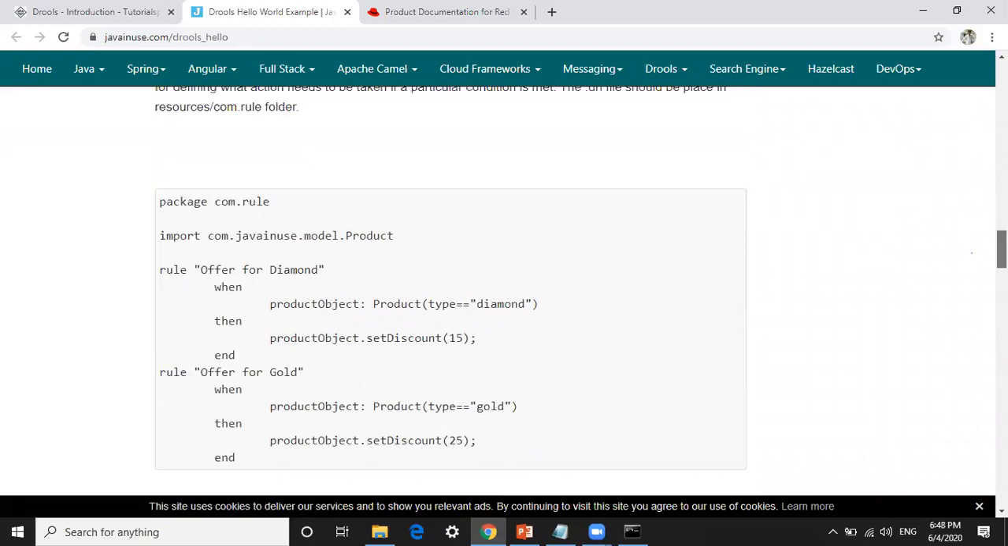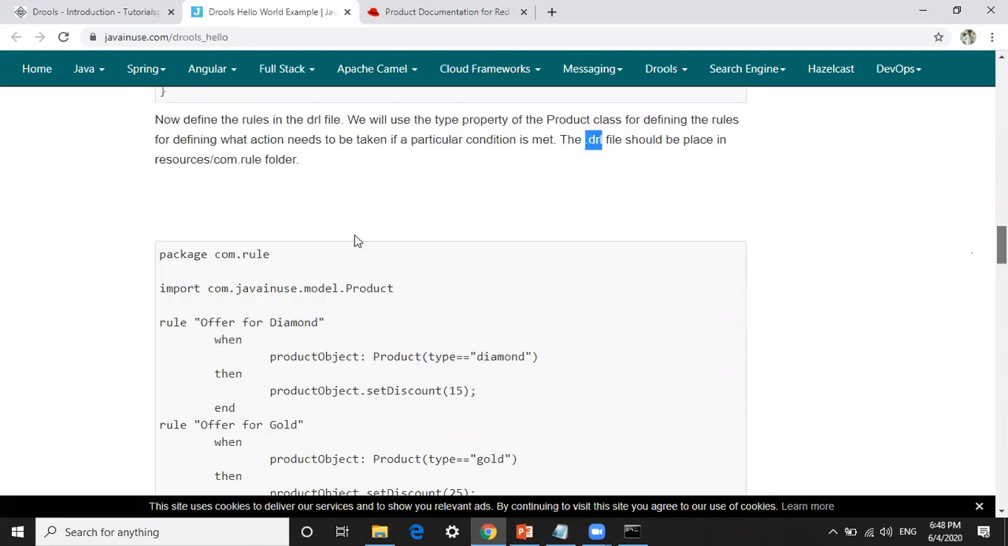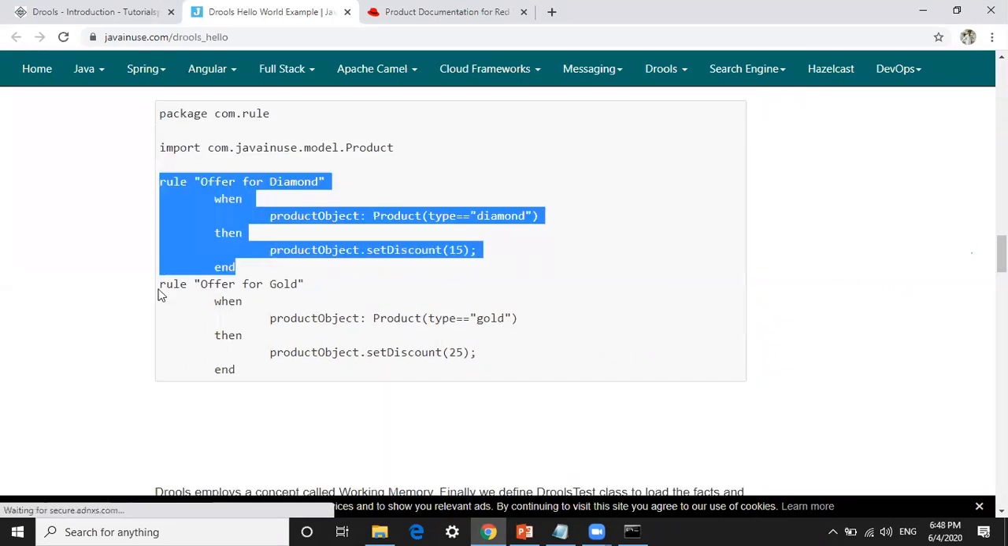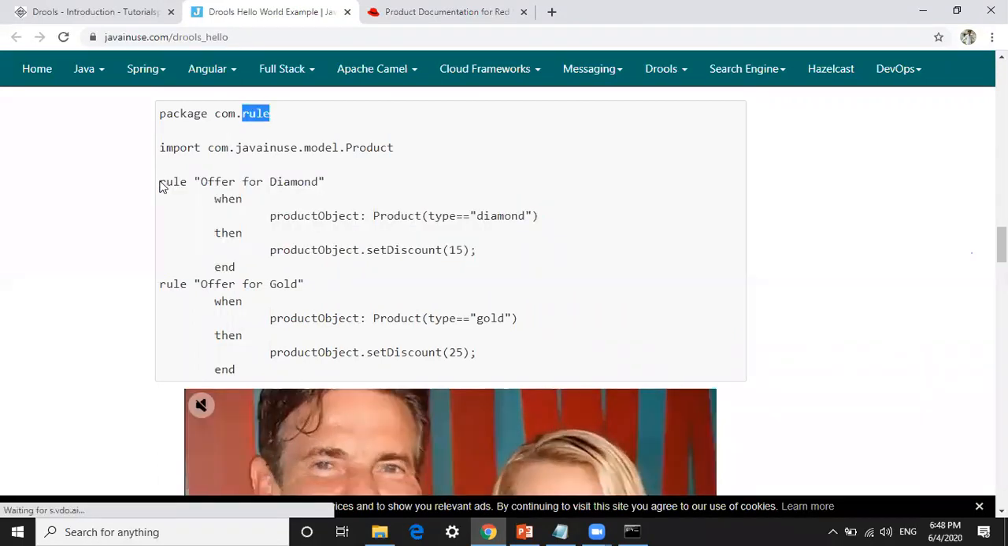So we need to define that file in a .drl file. Just we are separating the processes and conditions from the code. So here we are defining one rule. This one is one rule and this one is the second rule. Inside the rule package, com.rule package, we have two rules.